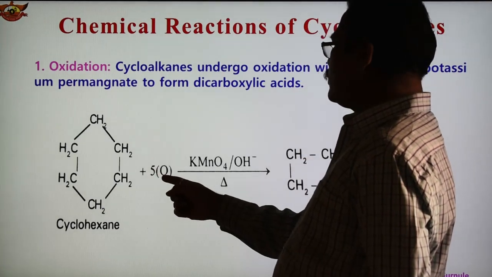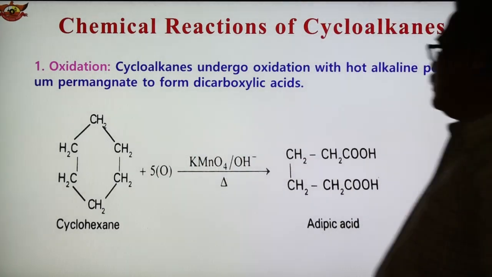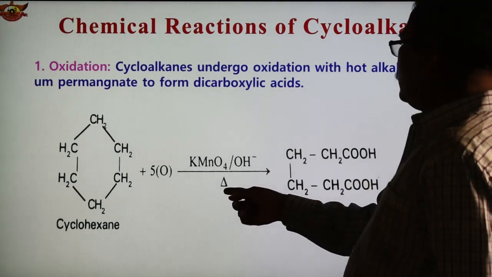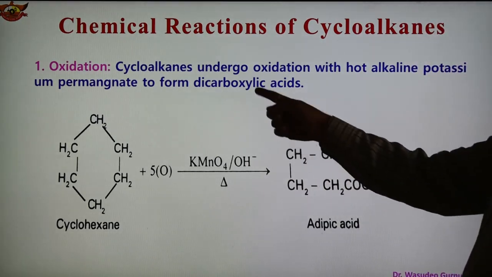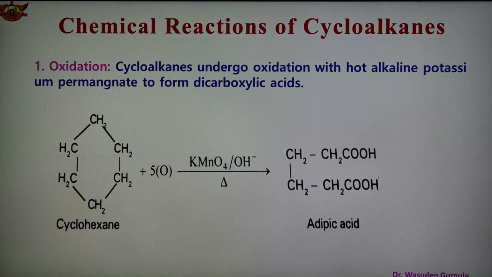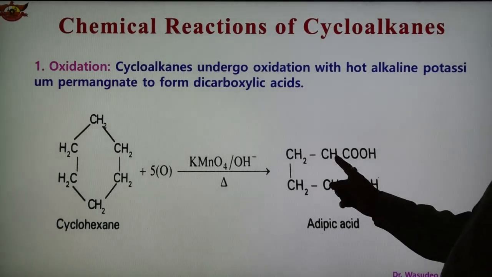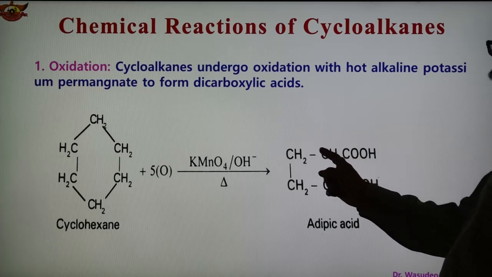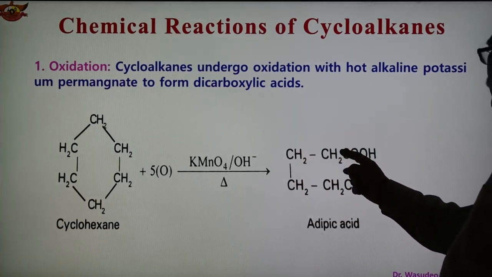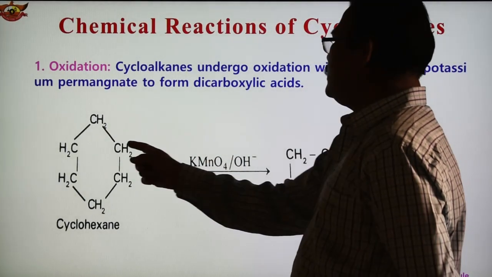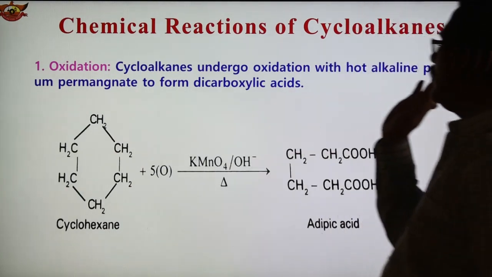When it undergoes oxidation in the presence of a strong oxidizing agent, potassium permanganate, and we heat it, the carbon-carbon bond is cleaved, the ring opens, and there is a breaking of the bond. Six carbons are there, but four CH2 groups remain. After the breaking, oxygen comes in and one water molecule is released.